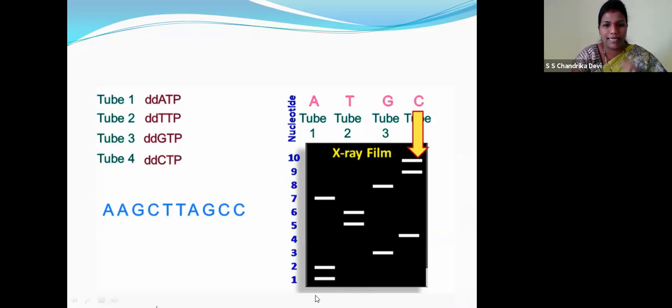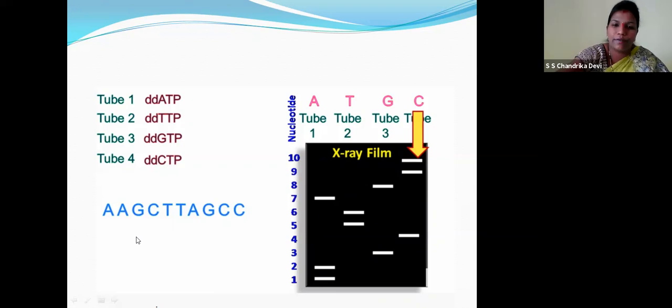This is the nucleotide. Let's see, children. So this is A, right? A, T, G, C. So the first is A, children. Second is again A. Third, children, it is G, right? Fourth, let's see, fourth, it is C, children. Fifth, T. Sixth, T. Seventh, A. Eighth, G. Ninth, C. Tenth, C. Now, this is how a complete base pair sequence, a complete genome, is determined, children.